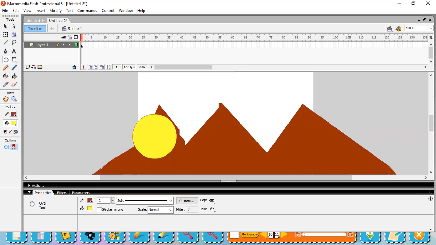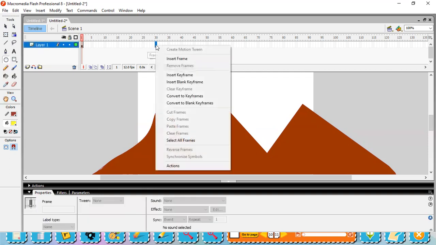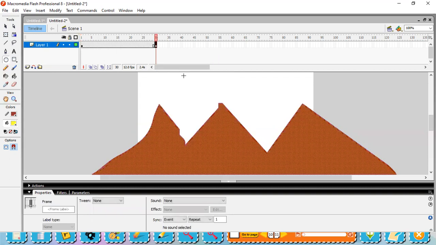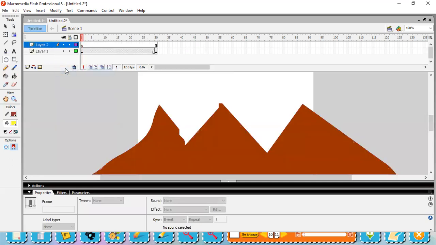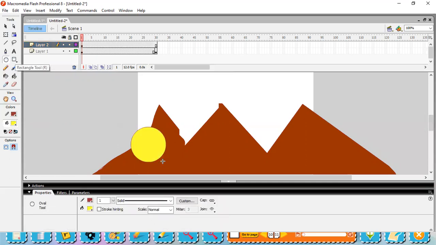So that's why I'm going to do undo. I cancel that sun and now I'm going to select the frame and insert a keyframe. And I'm going to right click on the layer. I need one more page, one more layer. And now I'm going to draw a sun. Why have I taken another layer? Because I want to keep the mountain still at the same place and only the sun will move. That's why I have separated this object onto a separate layer, on a separate page.